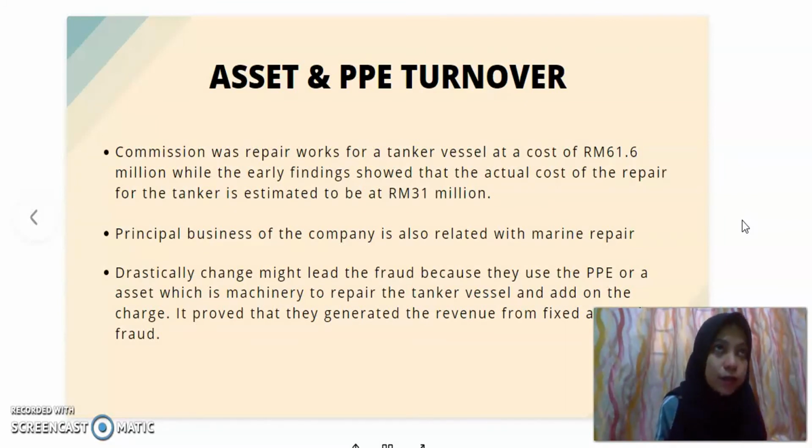So it shows a drastic change from what we saw in the previous draft. This might lead to fraud, because they use the PPE or asset, which is machinery, to repair the tanker vessel and add on the charge. It proves that they generated revenue from fixed assets by fraud. Thank you.